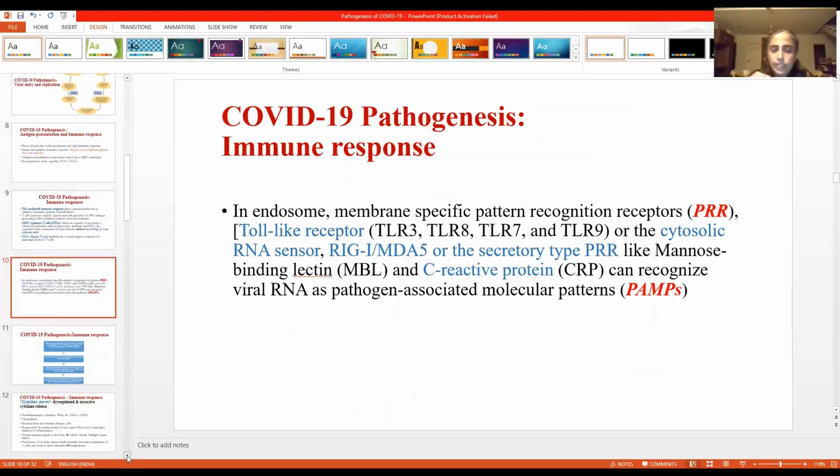So once inside the endosome, there is something called pathogen-associated molecular patterns. These are microbial structures. These are recognized by specific pattern recognition receptors which are present in the cell. These include toll-like receptors, cytosolic RNA sensors, secretory type pattern recognition receptors, etc. So these will recognize the pathogen-associated molecular patterns, which are parts of the microbe.